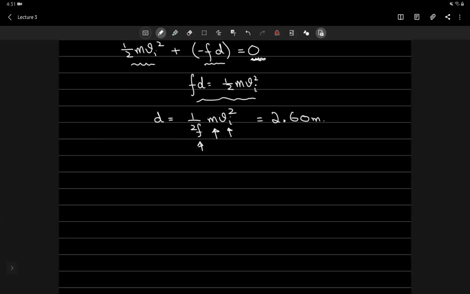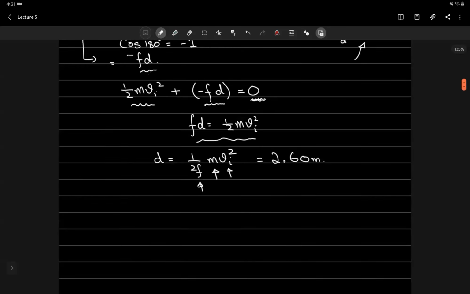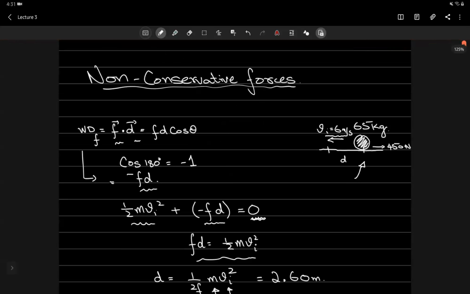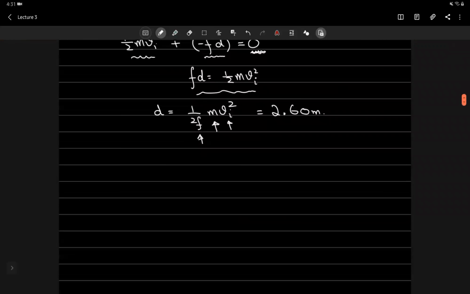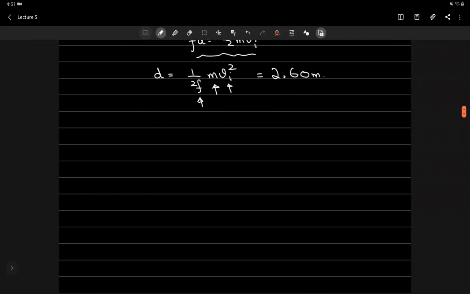Okay, now let's make this same problem a bit more complicated, and this time let's say कि जो ball है, it is sliding up the slope with some angle theta. So let's just make this slope. It's something like this, right?